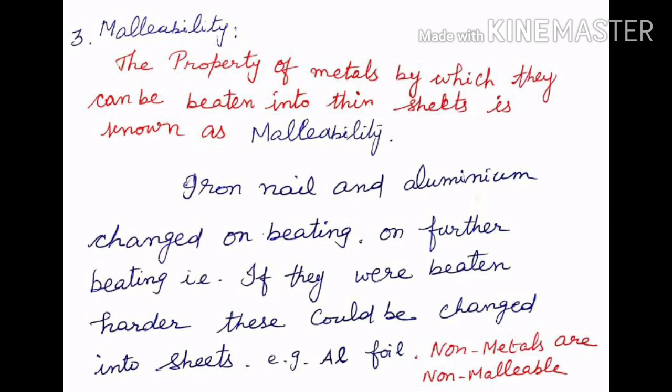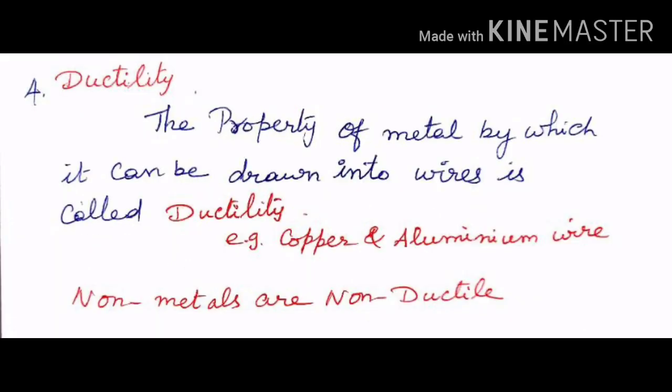So generally, metals are malleable in nature. The property of metals by which they can be beaten into thin sheets is known as malleability. But non-metals are non-malleable in nature. Aluminium and copper can be made into thin wires.